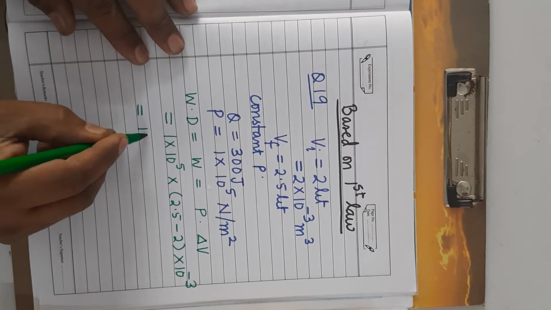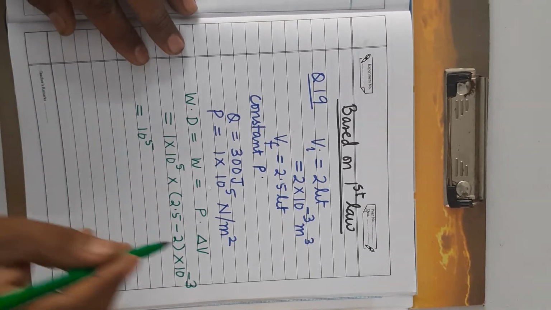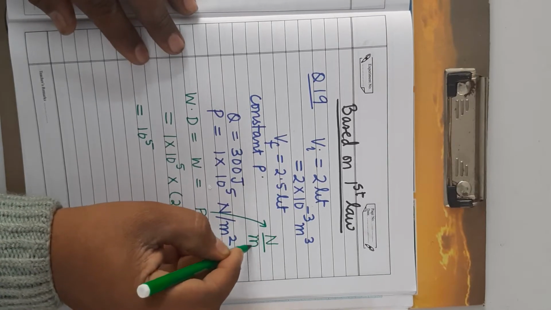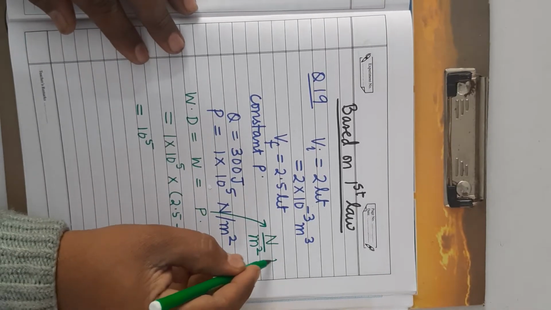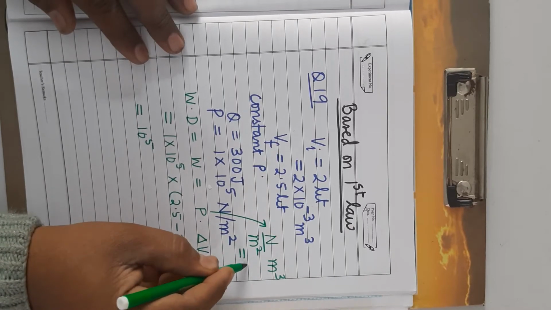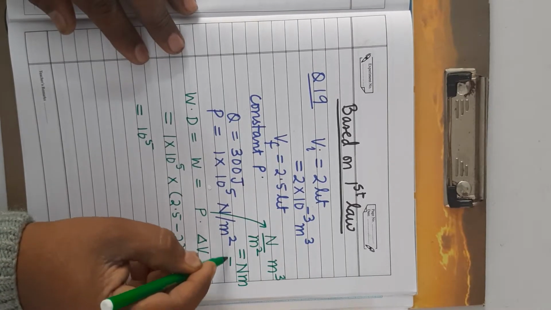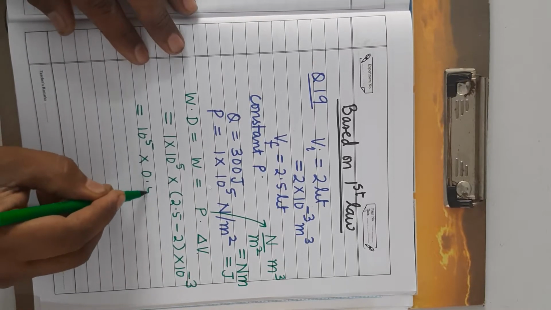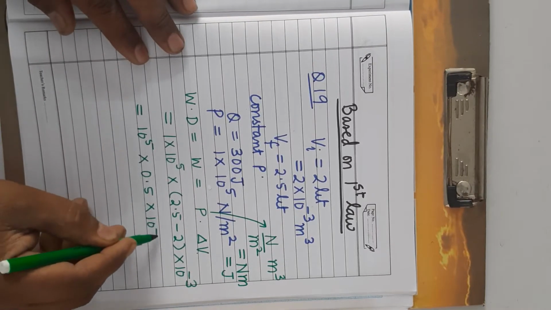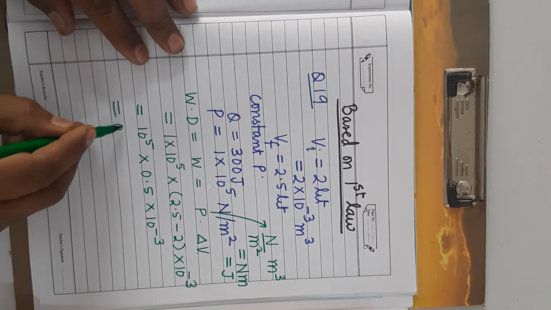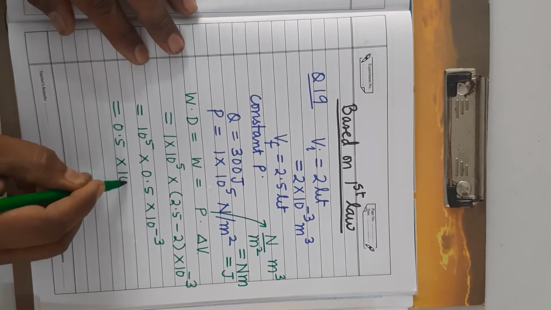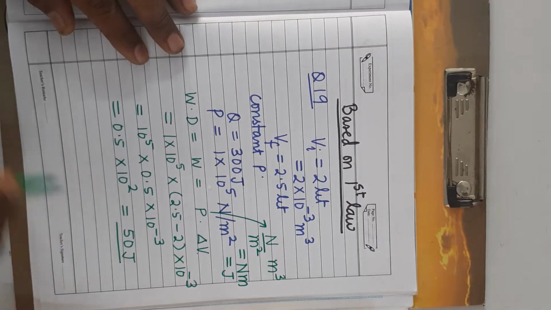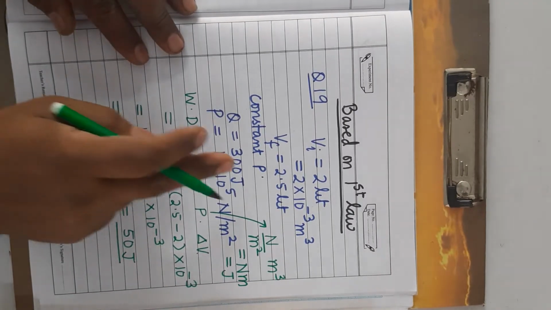So it will be 10 to the power 5. What will be its unit? As you know, pressure is Newton per meter square and volume is meter cube, so it will be Newton meter. Newton meter means joule. So straightforward we will write joule. So it will be 0.5 into 10 to the power 2, that is equals to 50 joule. It's clear.